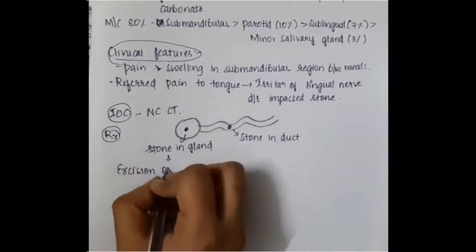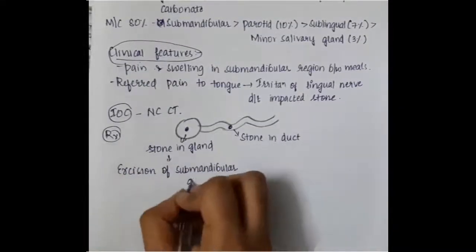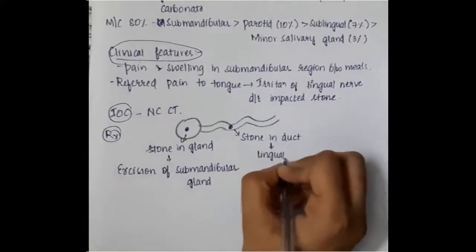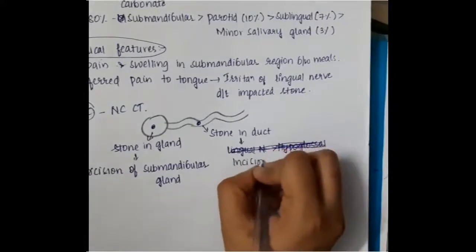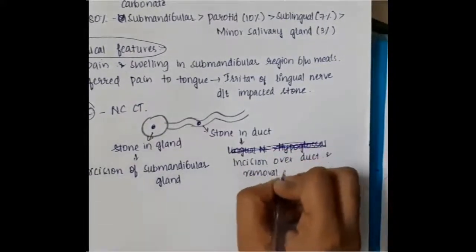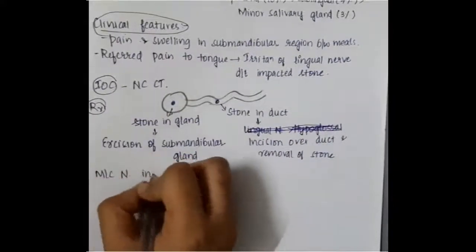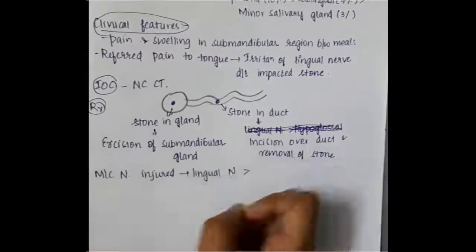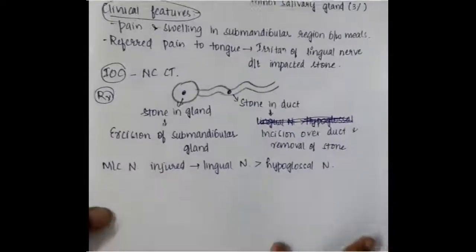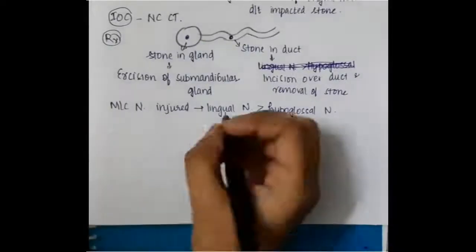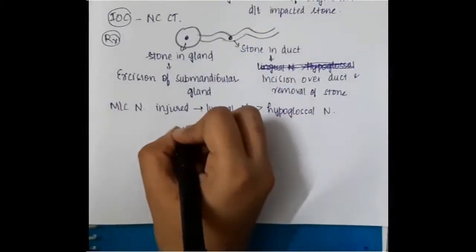If the stone is present in the gland, then we will have to excise the submandibular gland completely. If the stone is present in the duct, then you can put an incision over the duct and remove the stone. The most common nerve injured here is the lingual nerve, followed by the hypoglossal nerve. Then this is about sialolithiasis.